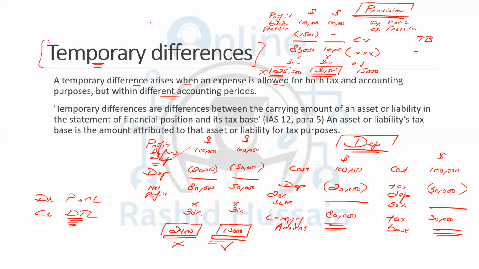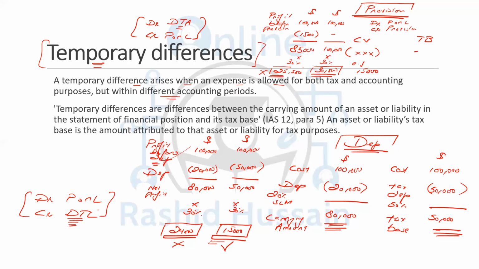So how should I record this future tax consequence? I should record that thing as a deferred tax asset. Because now I am paying more tax. You can just simply see it as an advance tax. You're paying the tax in advance. So when you're paying the tax in advance, you should record that thing as an asset. So you're paying more tax now. In the future, you will be getting the adjustment. So you should record that thing as an asset. The credit goes to the profit or loss.